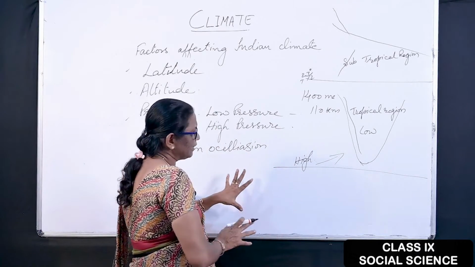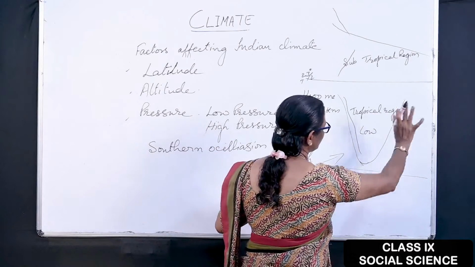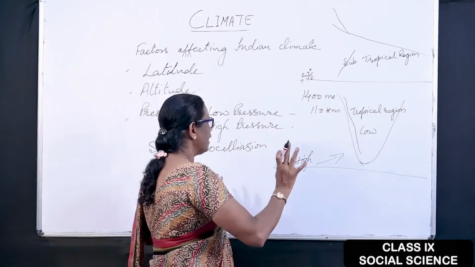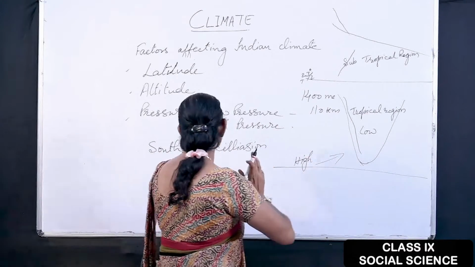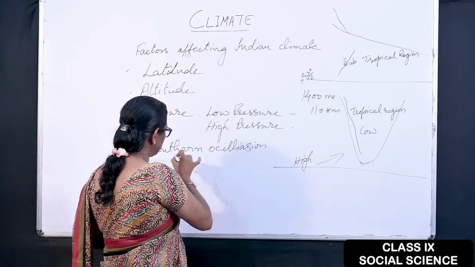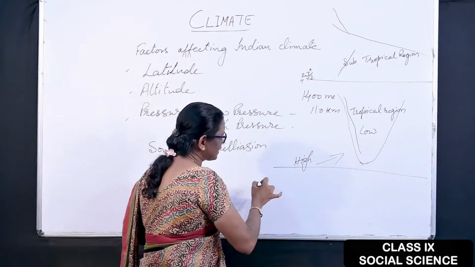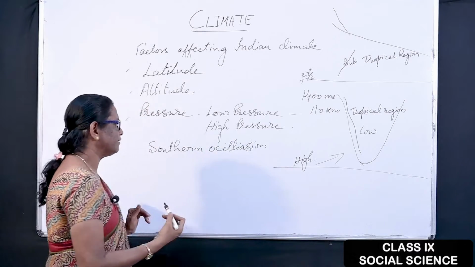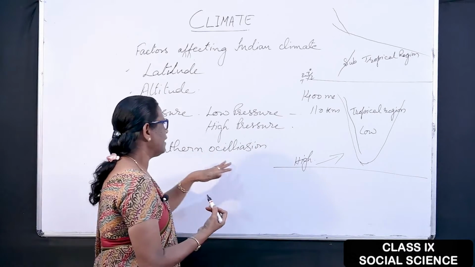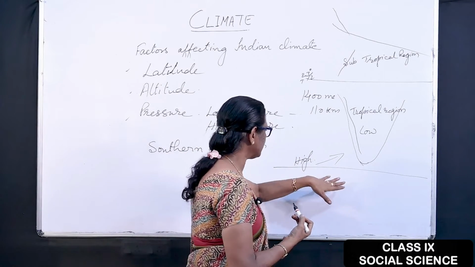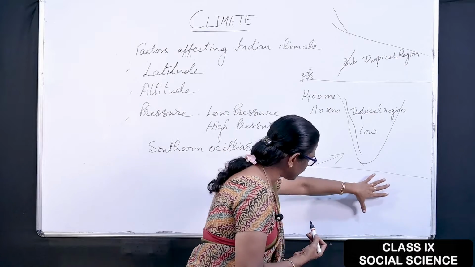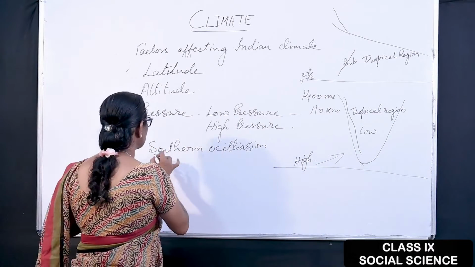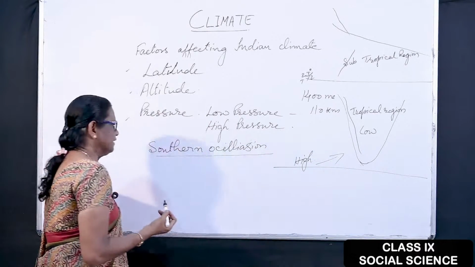From this area, towards the Pacific Sea, the replacement takes place. So from the Madagascar region and from the Pacific Ocean, the wind replaces, that is in the equator or the Indian Ocean. This is called southern oscillation.